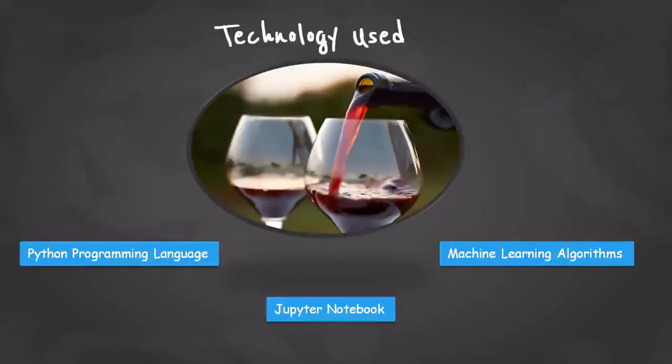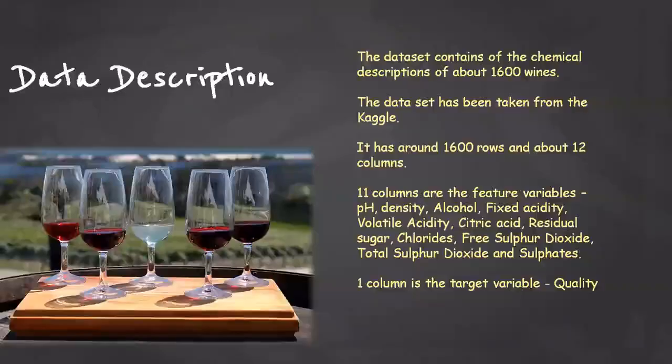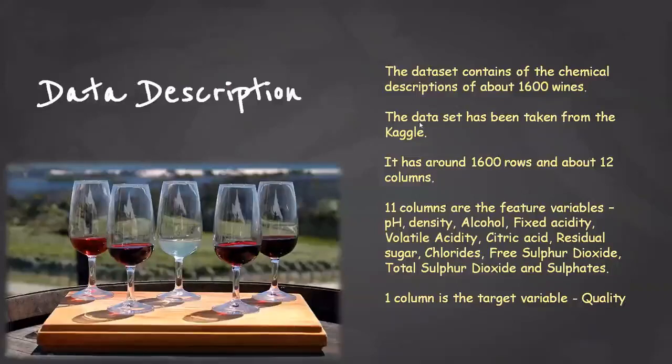Actually, machine learning is also classified into supervised machine learning and unsupervised machine learning. In supervised machine learning, we have SVM, Naive Bayes, and random forests, but in unsupervised, we have the cluster type algorithms. Then I have used the Jupyter notebook, in which I have implemented all this Python code and these algorithms.